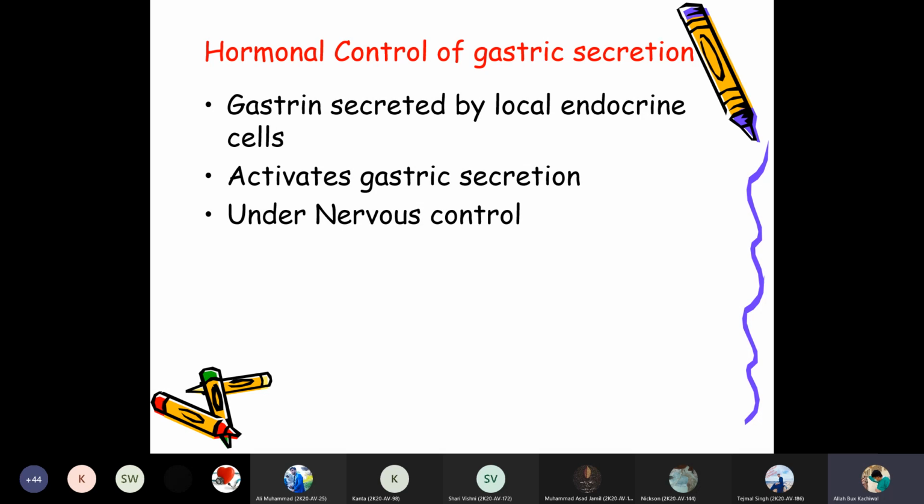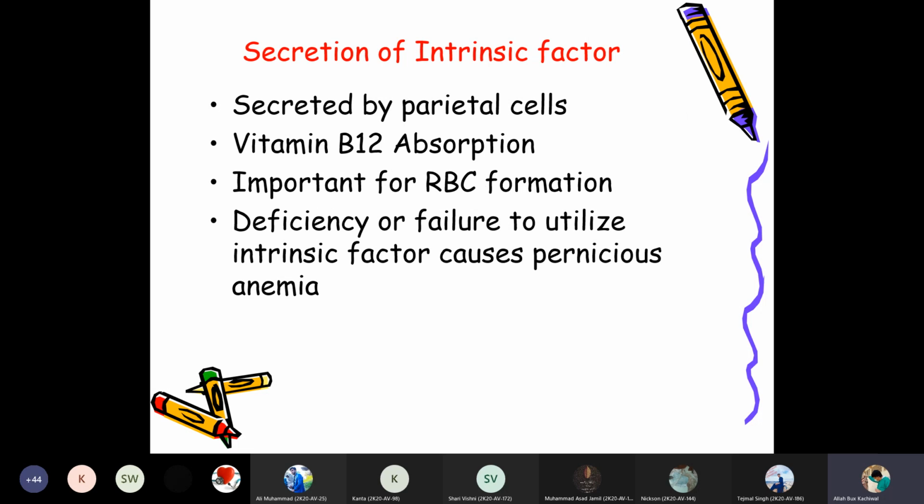These are mostly present in the antrum, and therefore they produce the gastrin and mucus, which activate the gastric secretion. This hormonal secretion also activates the gastric secretion, and under nervous control, the intrinsic factor is secreted by the parietal cells.